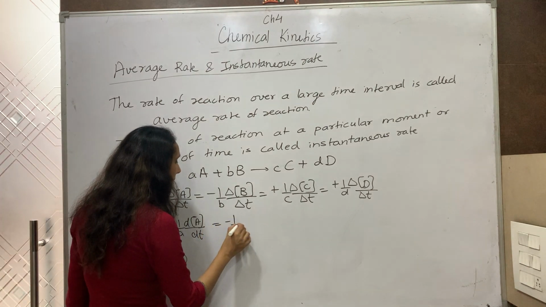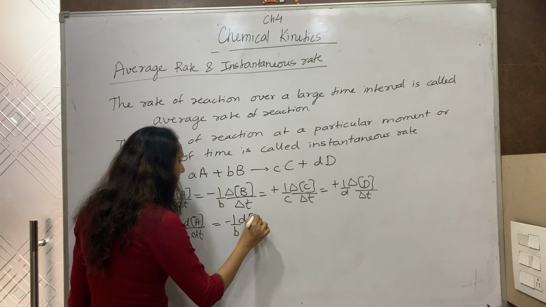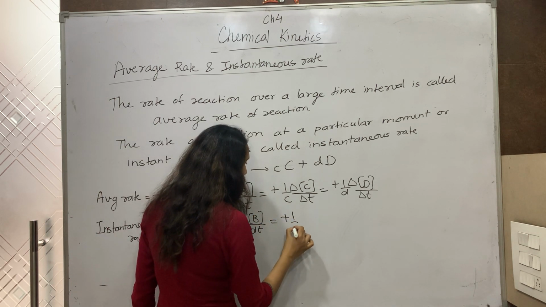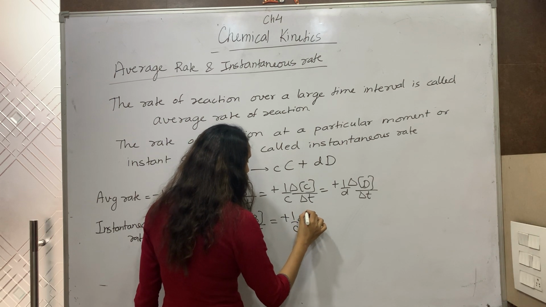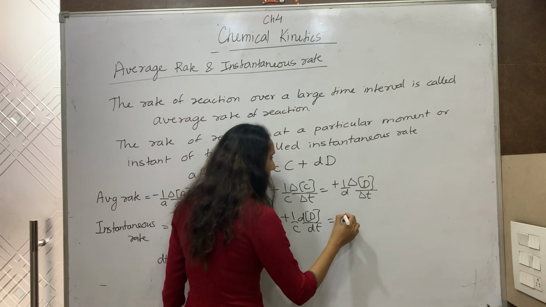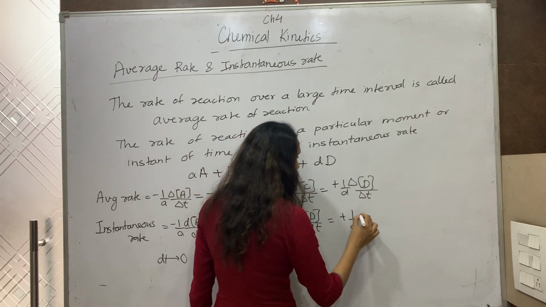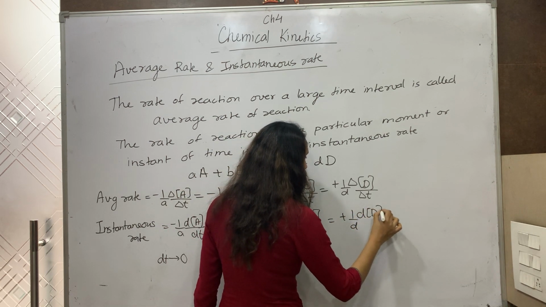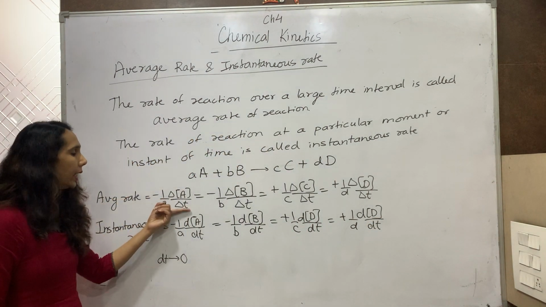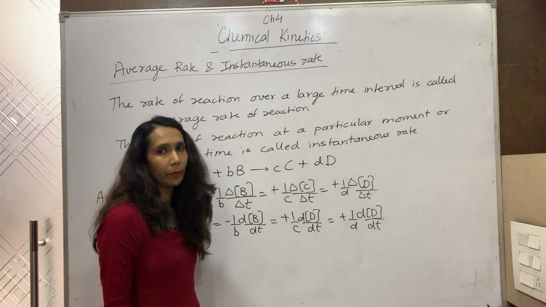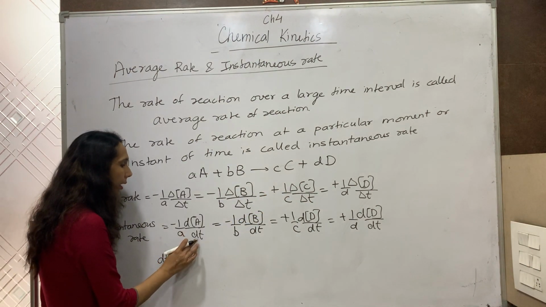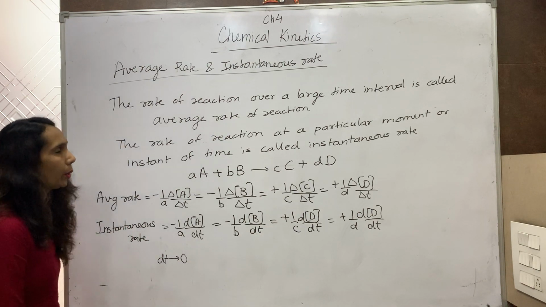In terms of B, dB by dt. So this is only the change in expression, how we express the instantaneous rate and the average rate of the reaction. In the average rate, we consider a large time interval delta t, and in instantaneous rate, we consider a small time interval, that is dt, and dt tends to 0.